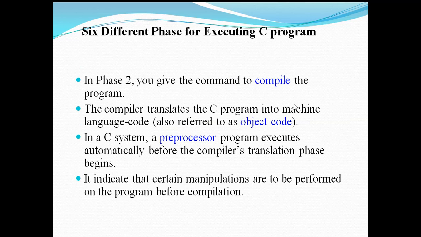In the second phase, you give the command to compile the program. The compiler translates the C program into machine language code, nothing but object code. In a C system, a preprocessor program executes automatically before the compiler's translation phase begins. It indicates that certain manipulations are to be performed on the program before compilation. So if you have a preprocessor statement, it should be handled first. Then you can compile the entire program.